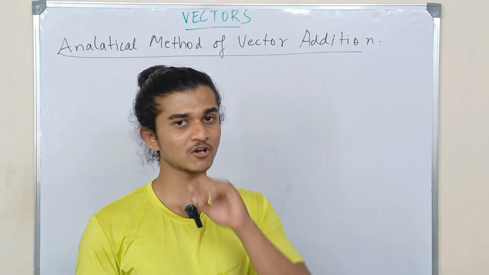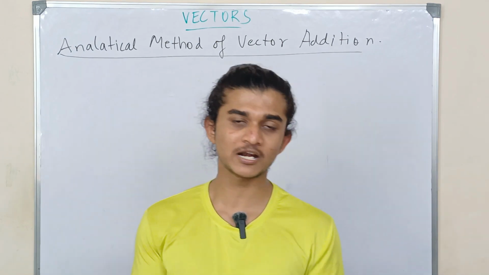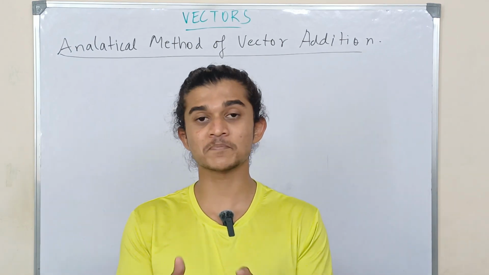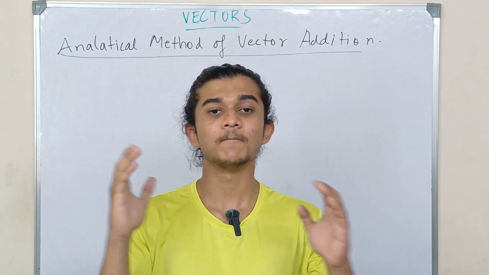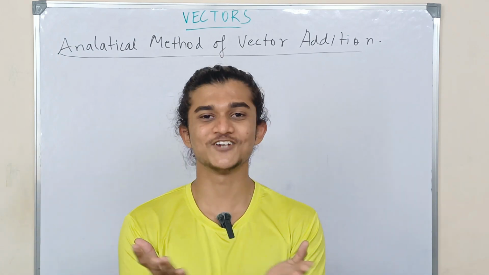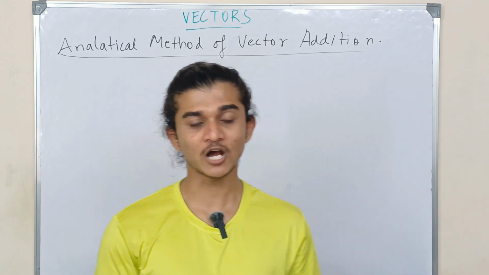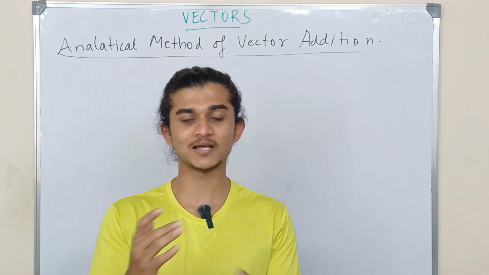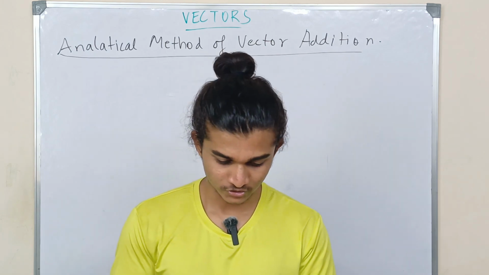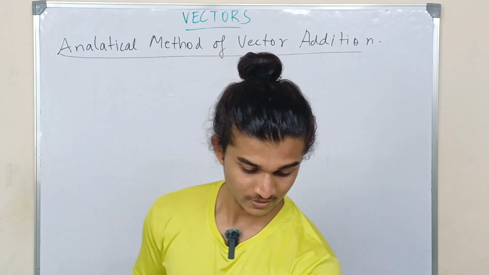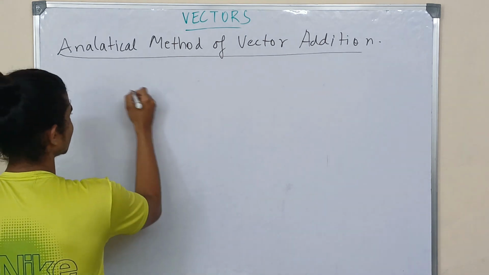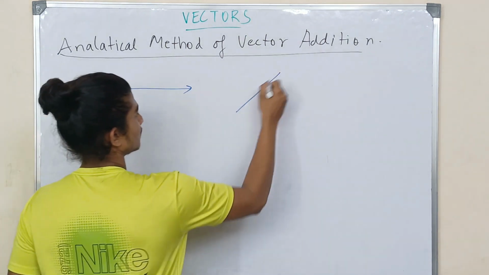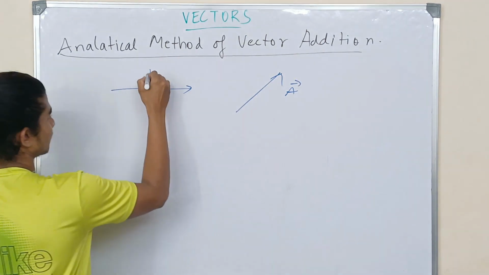Previously we saw how you can add or subtract two or more vectors geometrically. Now we're going to see how you can add two vectors analytically, which is by using more mathematical, numerical forms. So let's get started. Suppose you have two vectors. I'm going to call this vector A, and this vector B.